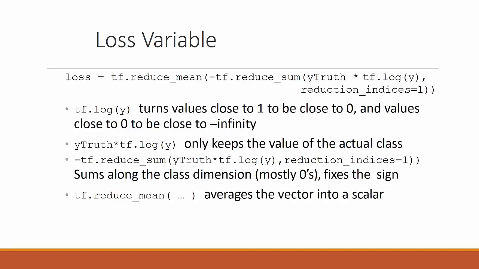Loss variable. The loss variable is the reduce_mean of minus tf.reduce_sum of y_truth times tf.log(y). So tf.log(y) turns values close to 1 to be close to 0, and values close to 0 to be close to minus infinity. y_truth times tf.log(y) only keeps the value of the actual class, and tf.reduce_sum along the class dimension, and reduce_mean averages the vector into a scalar.